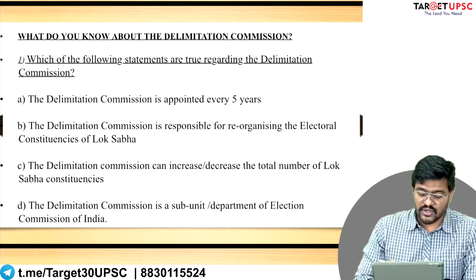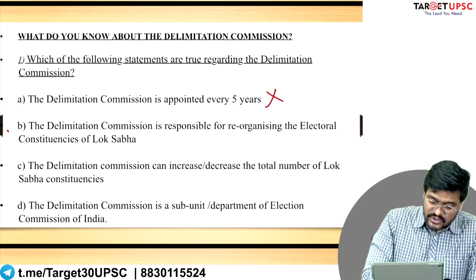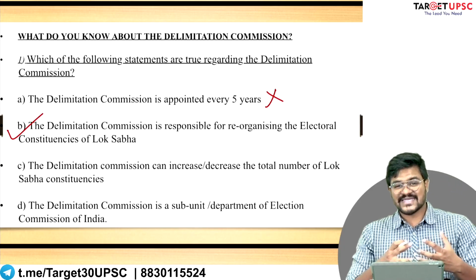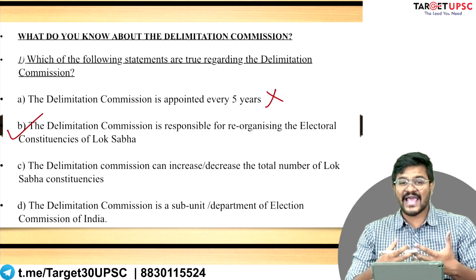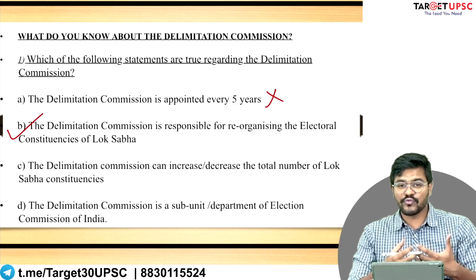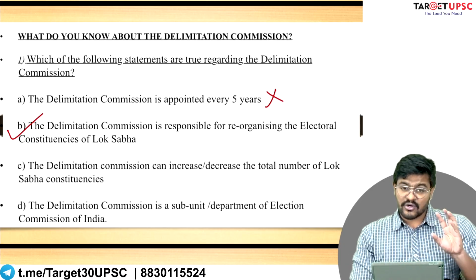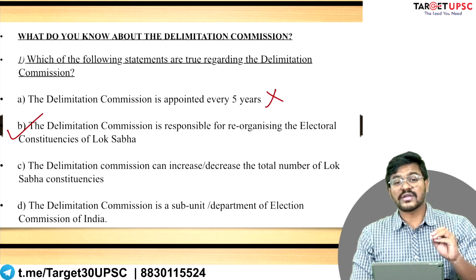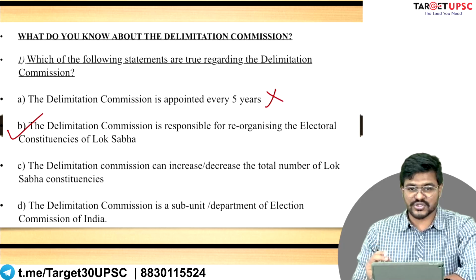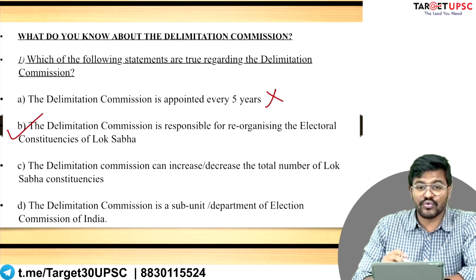So statement number 1 was wrong, but statement number 2 is definitely correct. The Delimitation Commission has the powers to redetermine, reorganize and redesign the constituencies without changing the overall number of constituencies. So statement number 2 is correct.